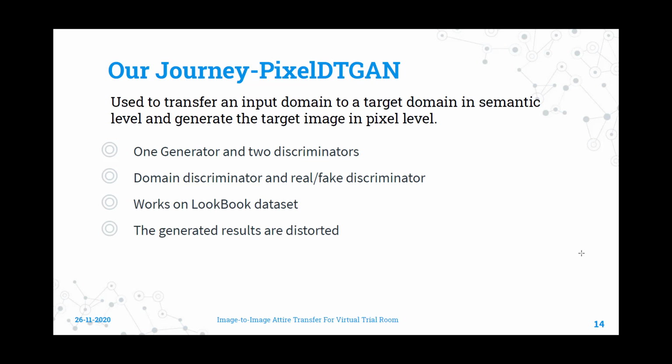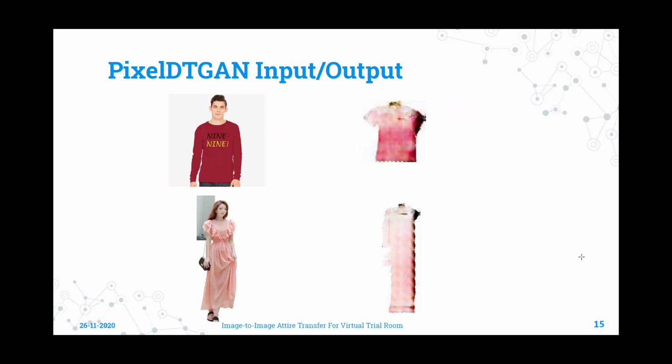Another well-known approach for a similar task is known as Pixel DT GAN. We tried tweaking the parameters of the model, but random inputs do not produce acceptable results. These photos here are produced by the Pixel DT GAN model. From the outputs, we can conclude that while Pixel DT GAN can extract the outfit to some extent, it cannot do what we are trying to accomplish.